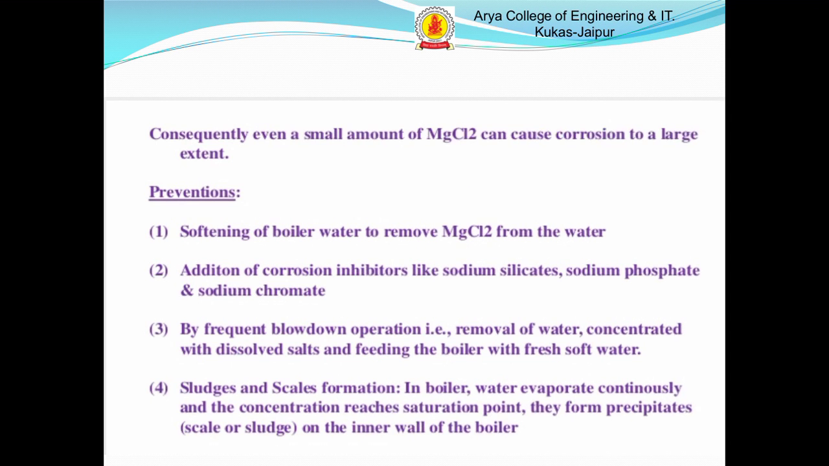Next, prevention of boiler corrosion. Softening of boiler water to remove MgCl2 from the water. Addition of corrosion inhibitors like sodium silicate, sodium phosphate and sodium chromate. Sludge and scale formation in the boilers: water evaporates continuously and the concentration reaches saturation points. They precipitate on the upper inner wall of boilers.